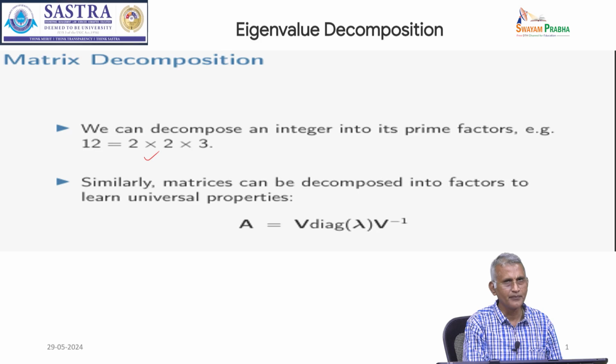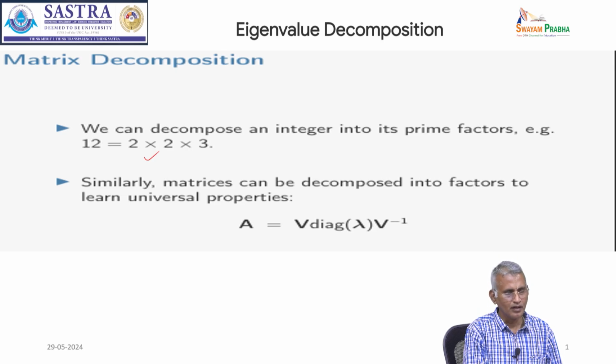The same way you take any matrix and decompose it, so that the factors give certain universal properties of that matrix, which may easily be generated.